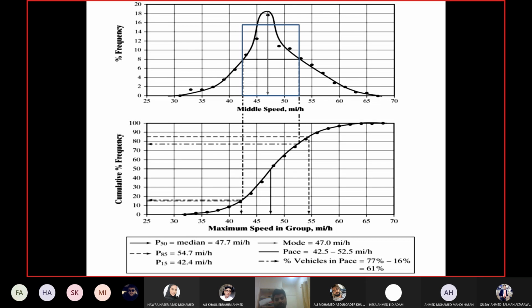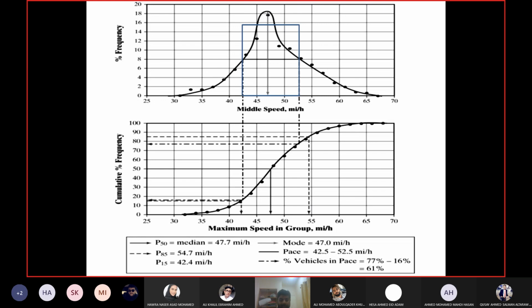What should I do to calculate the percentage of drivers between 52.5 and 42.5? 77 minus 16, which they have done here, right? So you get 61%. This 61% is a measure of dispersion, showing that 61% of drivers are driving between 42.5 and 52.5 miles per hour. And the remaining, obviously, 39% are distributed, but this 61% is driving in this 10 miles per hour range.